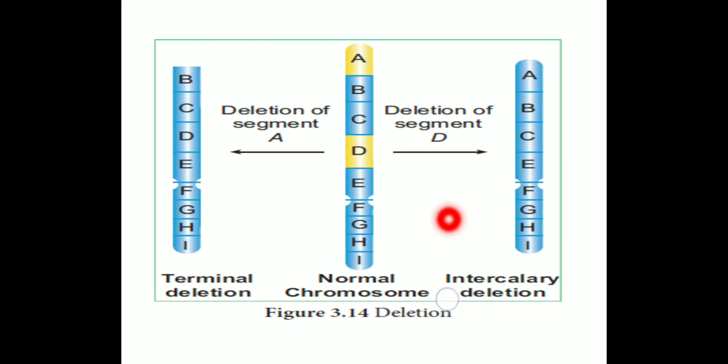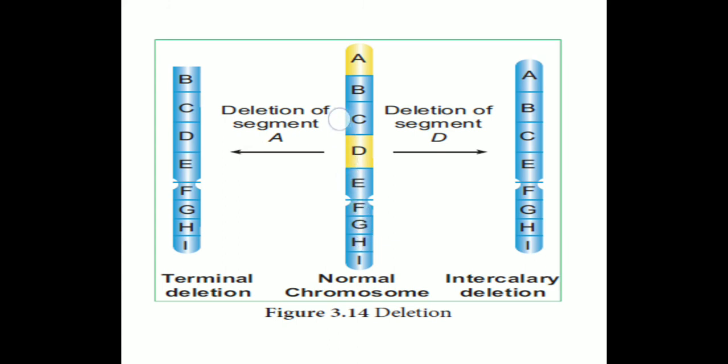The deleted genes located at the tip of the chromosome are called a terminal deletion. If the deleted genes are located in between, in the center of the chromosome, it is an intercalary deletion.